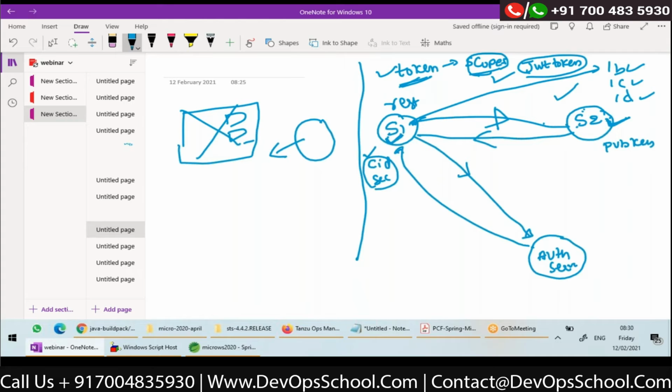Service to service communication, and each service is now responsible for getting a token. So this is a scenario where you don't have a UI, right? Suppose you have a UI based application.